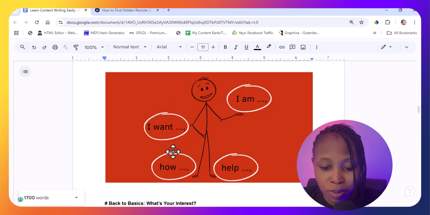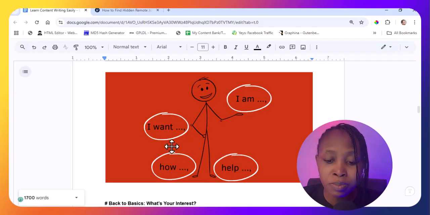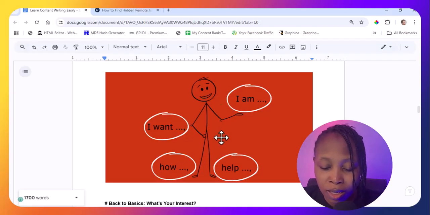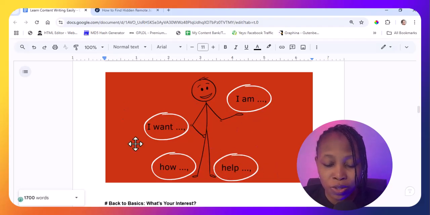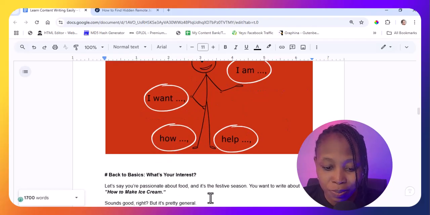So the person's problem is: how can I achieve this since I am this and I want this? How can I achieve making ice cream since I do not have the gadgets? I do not have all the ingredients. I have just simple ingredients at home. How can I do this? Then the next question is, who can help me achieve this? We're going to answer all of these questions in these other places below.